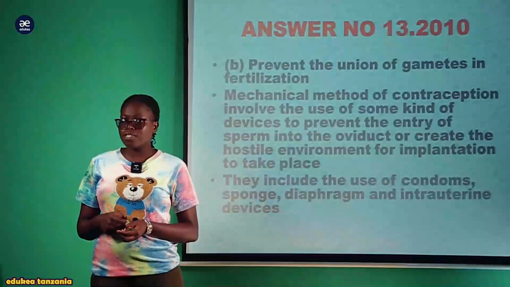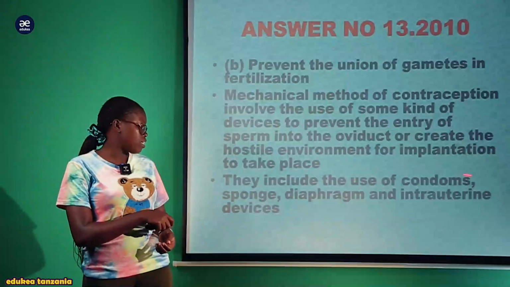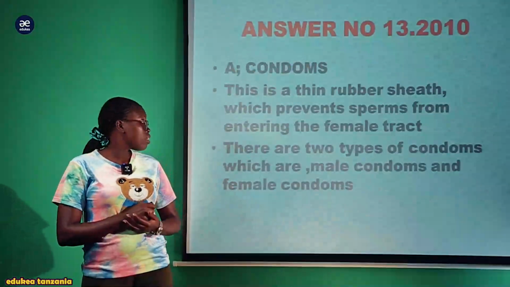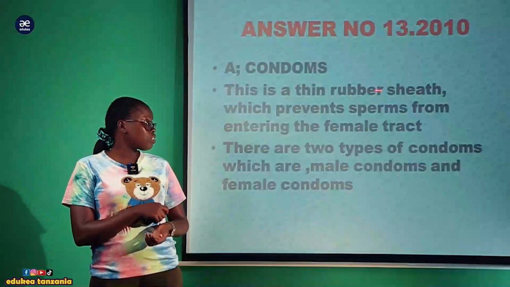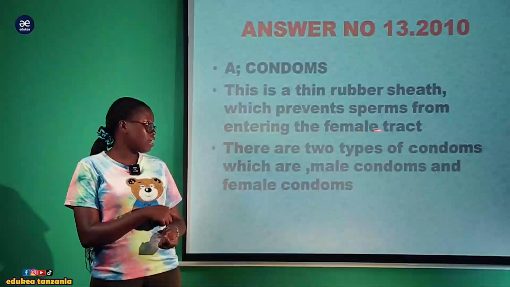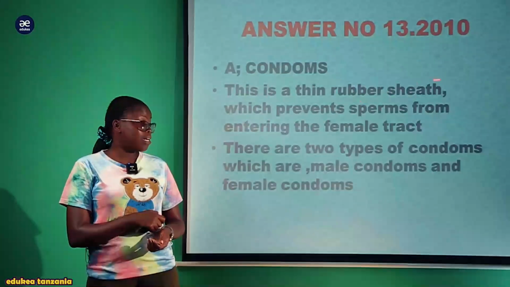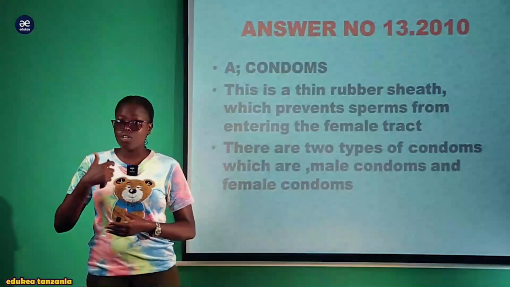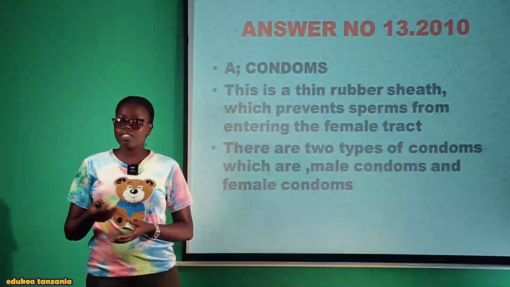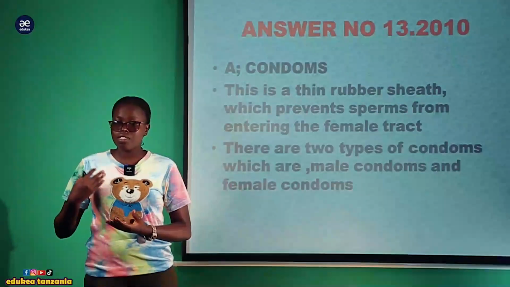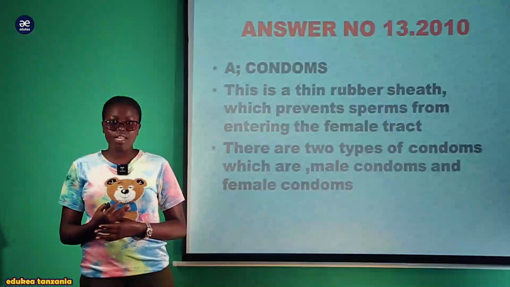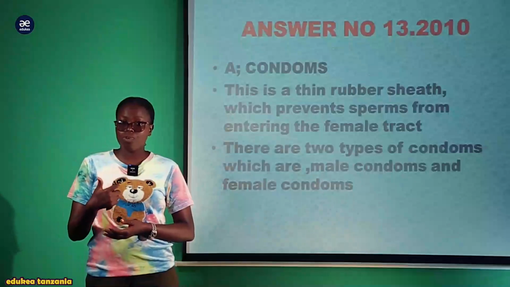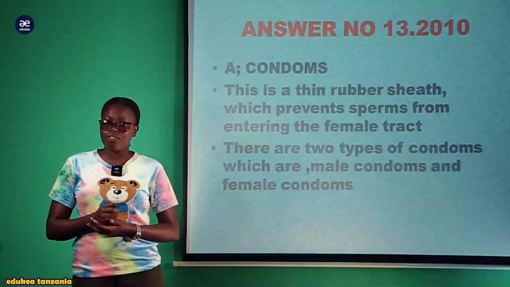And according to our question here, we are going to discuss a little bit the use of condoms as one of the methods which tend to prevent the fertilization from taking place. Starting with condoms, these are thin rubber sheets which prevent the sperm from entering the female tract, the entrance of the male gamete into the female reproductive tract during sexual intercourse. So during copulation, the sperm will not get deposited into the female reproductive tract. Instead, they are deposited in this thin rubber sheet, the condom. So you collect those sperm to prevent the direct contact which can result in fertilization.